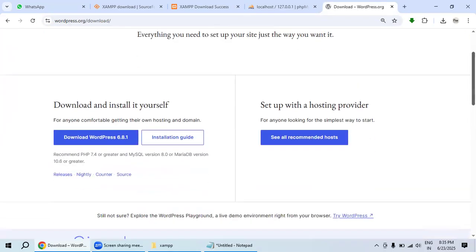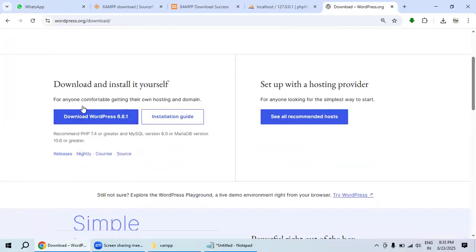Please remember which version you are using. This is 2025, and in the year 2025 we are using version 6.8.1. I will tell you about 2025 as well. You can download WordPress from here.